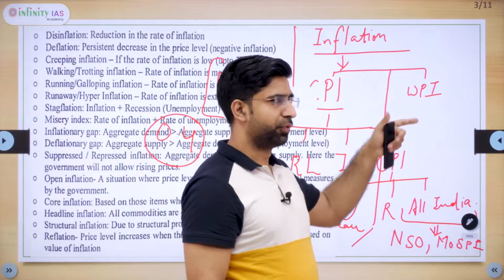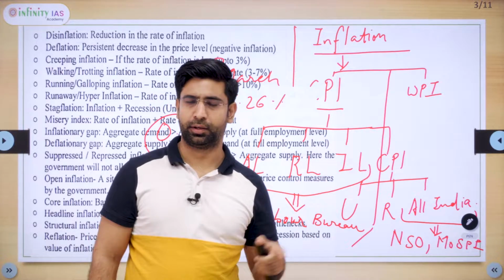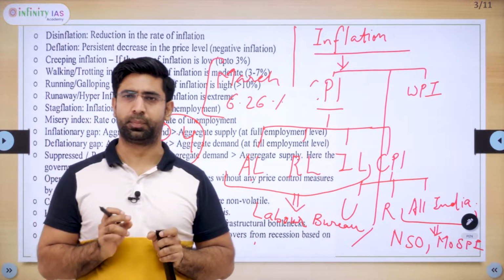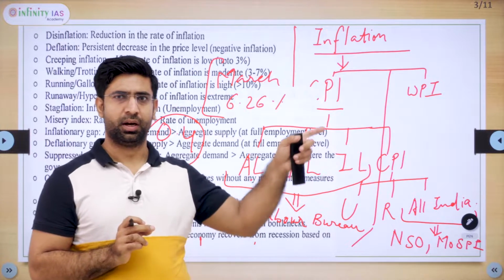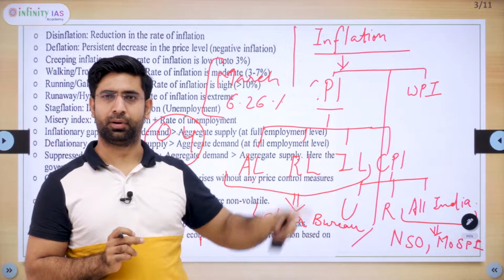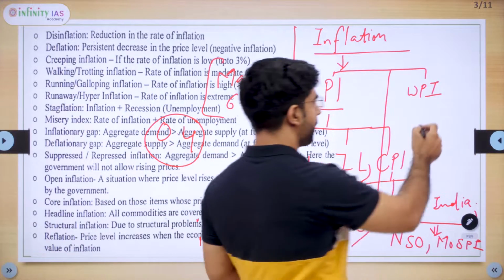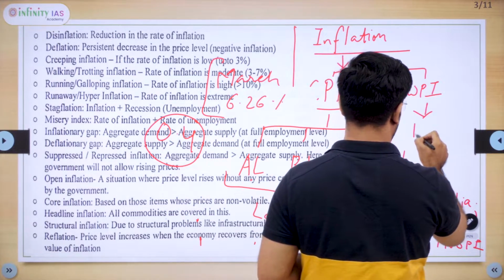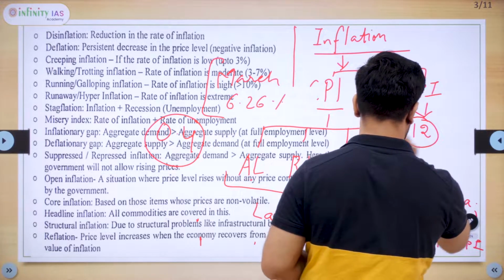And the other type of inflation is WPI. In WPI inflation, we measure change in prices of goods and services at the wholesale, business level. So in current times, it is around 12% or more than 12%.